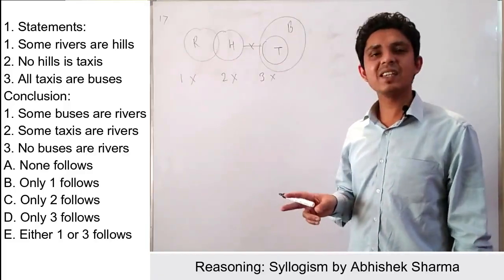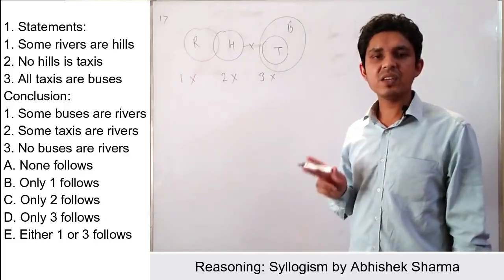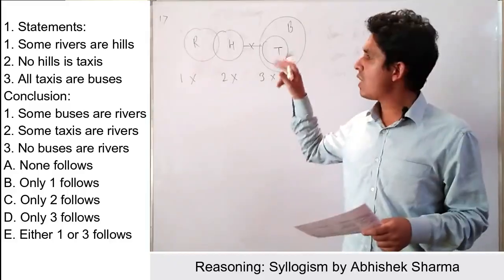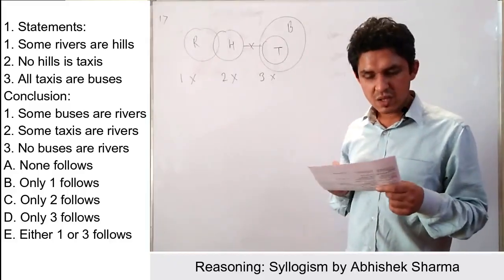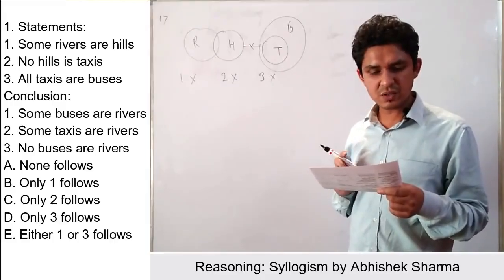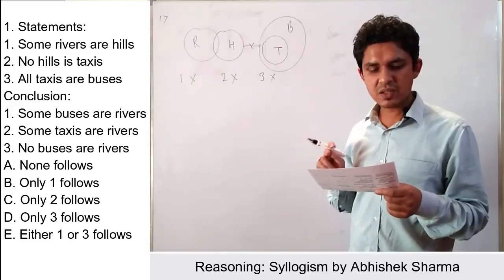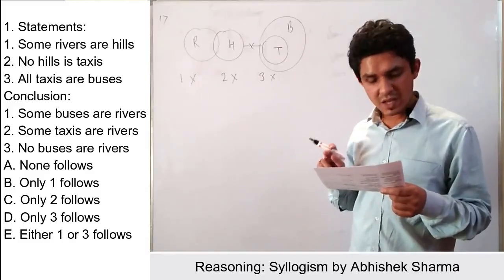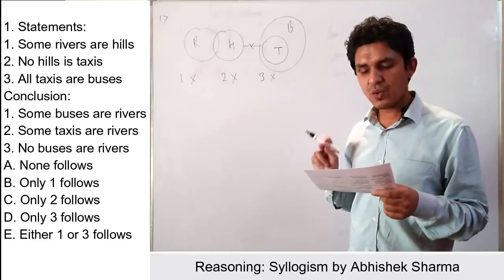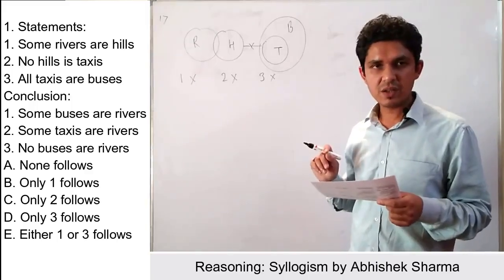Okay, and second, in checking this question you have to apply the complementary cases. If we check the complementary cases, have a look at the conclusions, let us check the first conclusion and the third conclusion. The first one is some buses are rivers. This is the positive statement, and the last one is no buses are rivers. So this is the negative statement, right?